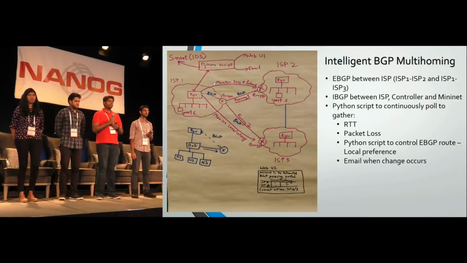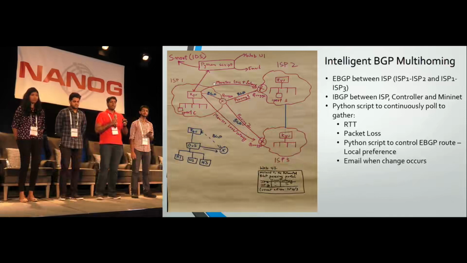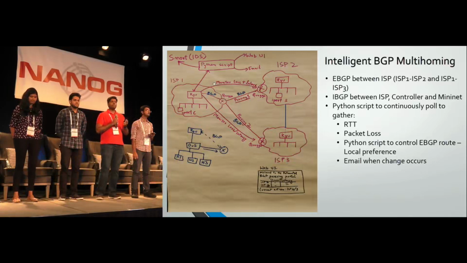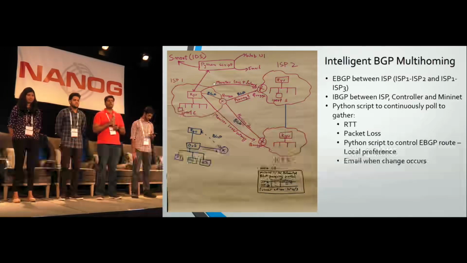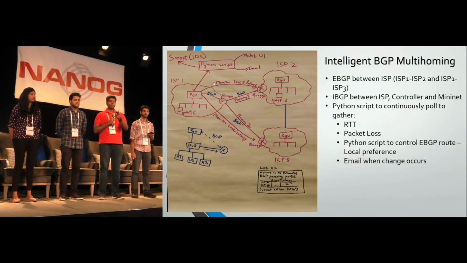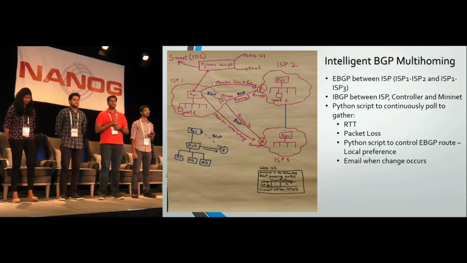So in a single ISP, the model we used was the ISP would have a Ryu controller, and then it would have a Mininet topology. Instead of using a live topology model, we've used Mininet in order to simulate a topology, which would be an open virtual switch and then host. You can see that the Ryu is connected to the Quagga routers, and the Quagga is connected to the other Quagga in the next internet service provider. So what we did was we ran iBGP within the Quagga and the controller, and then we've run external BGP between the different Quaggas of the different ISPs.